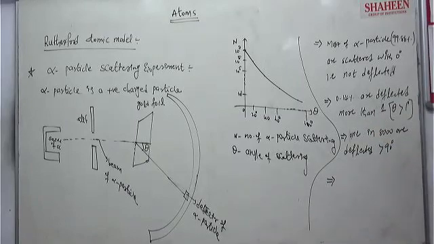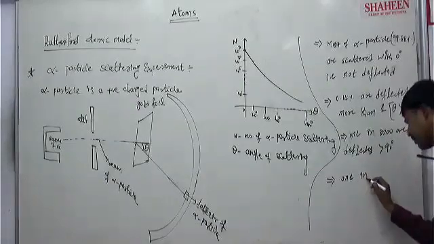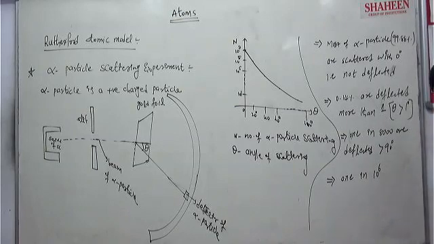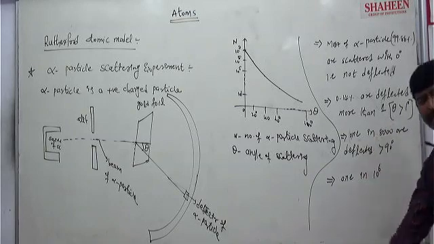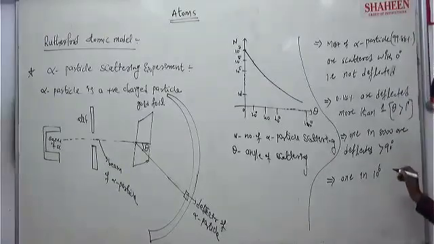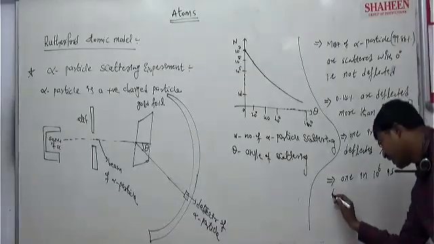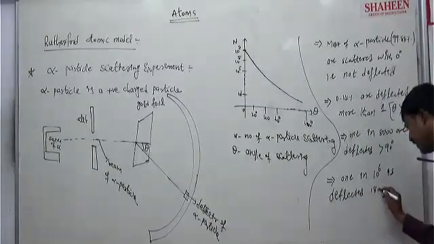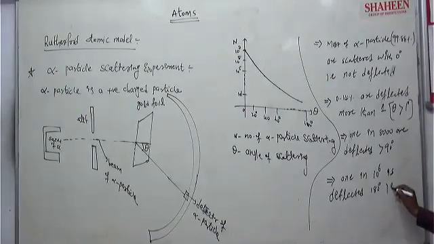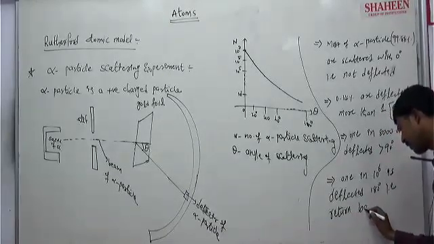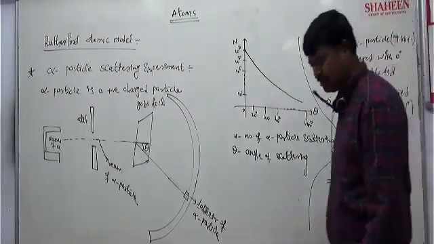The fourth point is 1 in 10 to the power of 6. 1 in 10 to the power of 6 means 1 in 10 lakhs. Of 10 lakh alpha particles participating in the experiment, one alpha particle is deflected by 180 degrees. That means it bounces back or returns back.